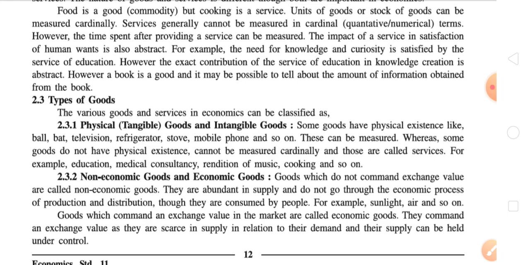Let us discuss in detail. Some goods have physical existence like ball, bat, television, refrigerator, stove, mobile phone, and so on. So these are the examples.